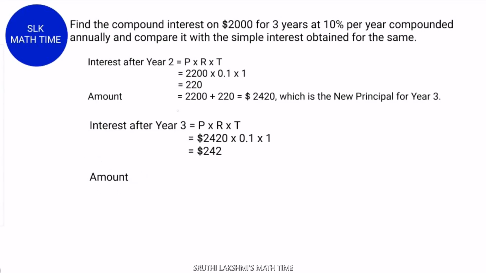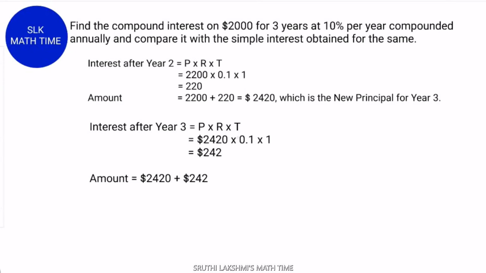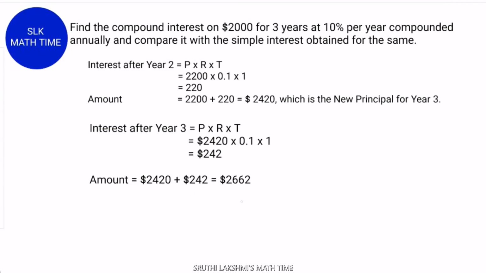So the amount is principal plus interest. The principal is $2,420 plus the interest, which is $242. When we add this together, we get $2,662.